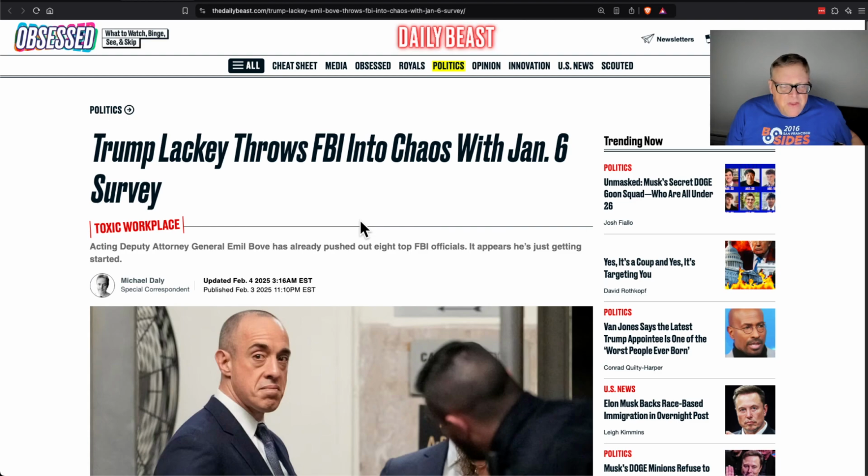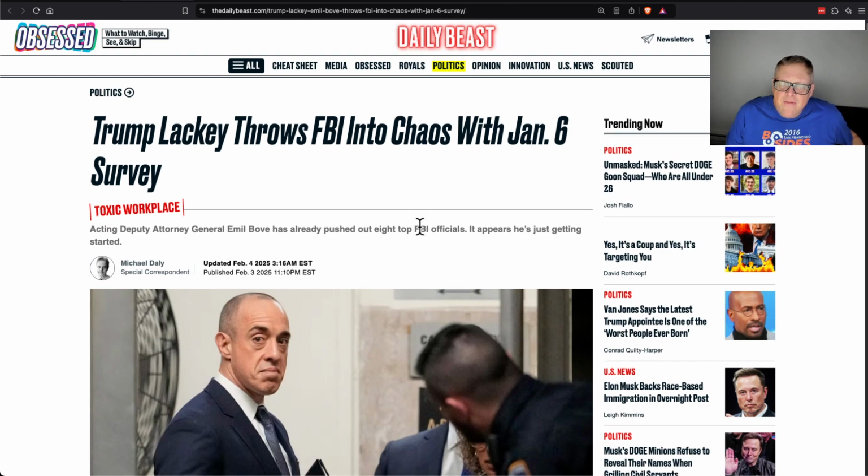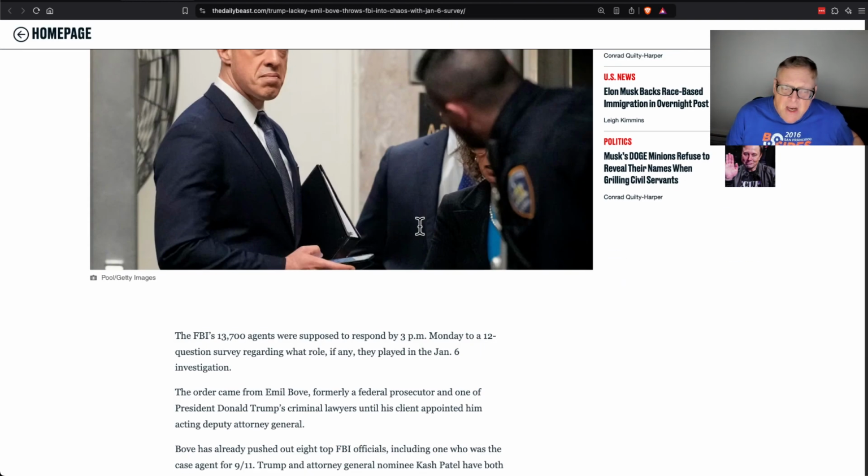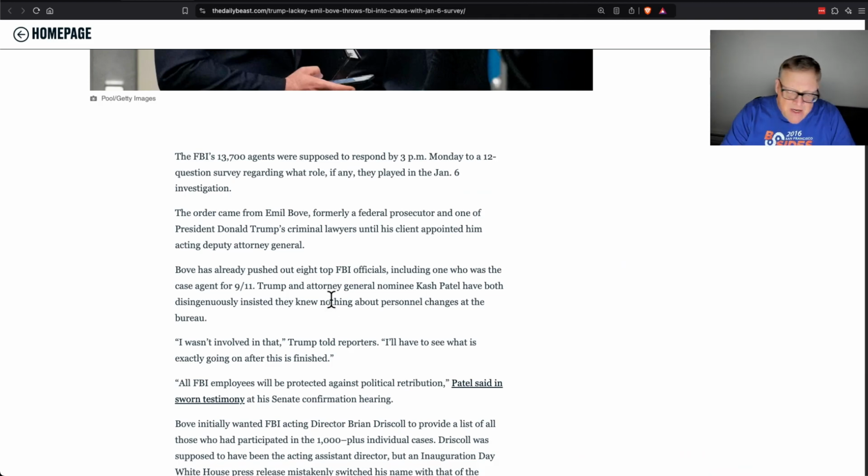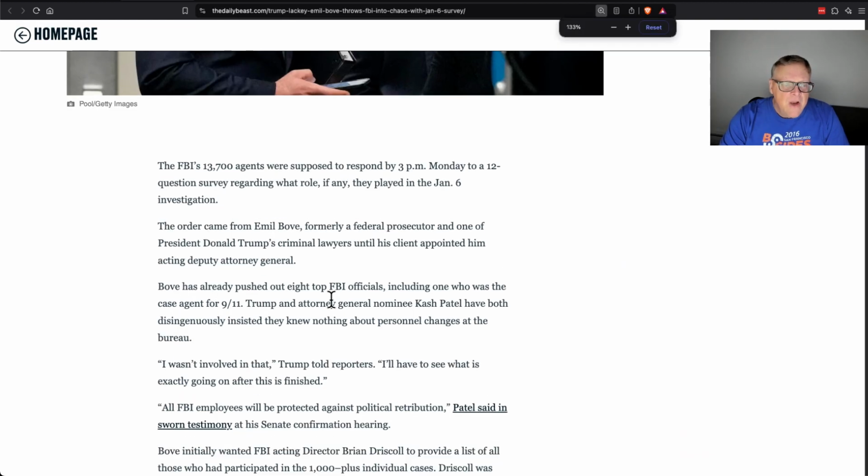And so this is one of the Trump people sent the FBI a letter. Everybody has to respond to this letter by January 6th. It's a political loyalty test, and you'll be fired apparently if you don't obey it. Trump wants to prosecute all the FBI agents that investigated the January 6 rioters or any of his impeachments. He wants to prosecute the members of the House and the Senate that voted against him for impeachment. He wants to prosecute TV comedians and news anchors that said anything he didn't like. And they're trying to do more of this.